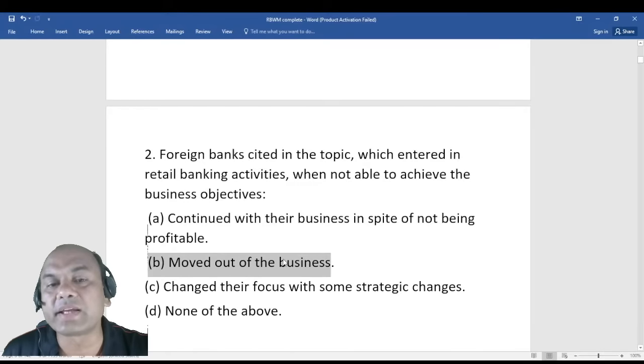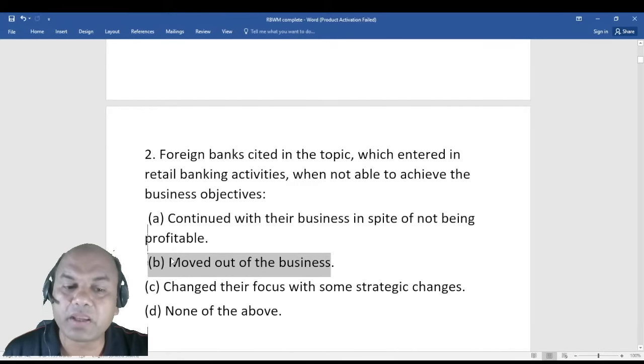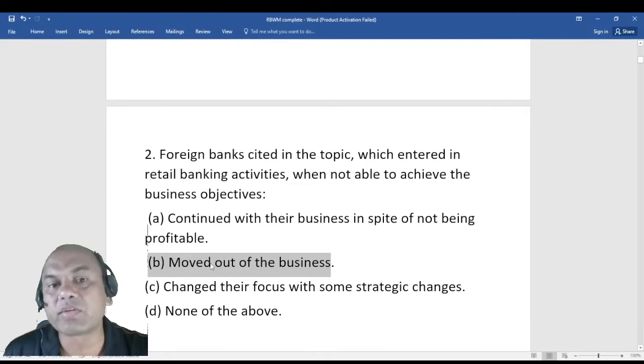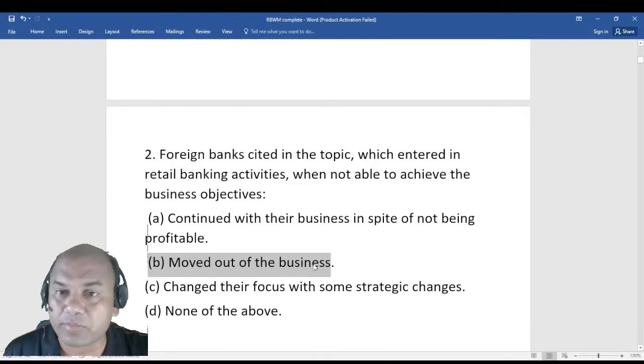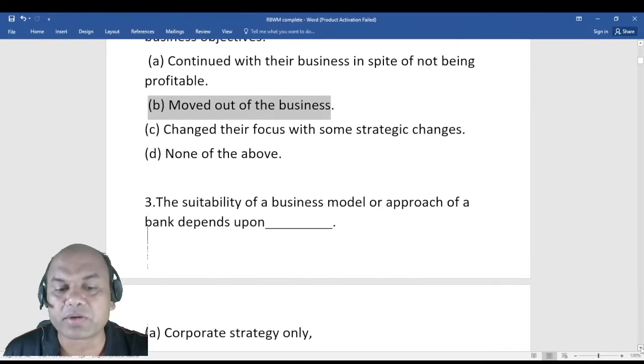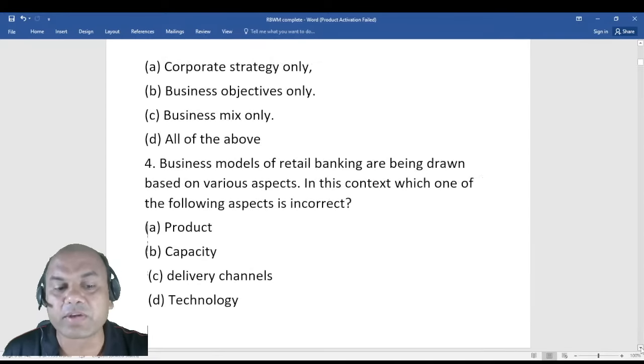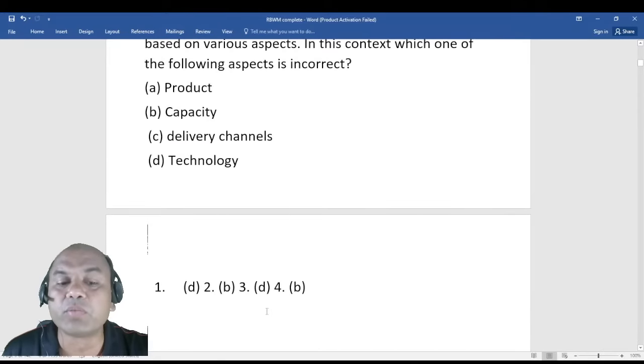Now what should I write in the exam then? Should I write B or should I write C? Because all of the answers are given. All of them are possible. See here, we have to follow our books. Remember this. These are from your books only. So as per our books, the answer is B, moved out of business. Means if they are not able to get the desired objective, they will definitely move out of business.